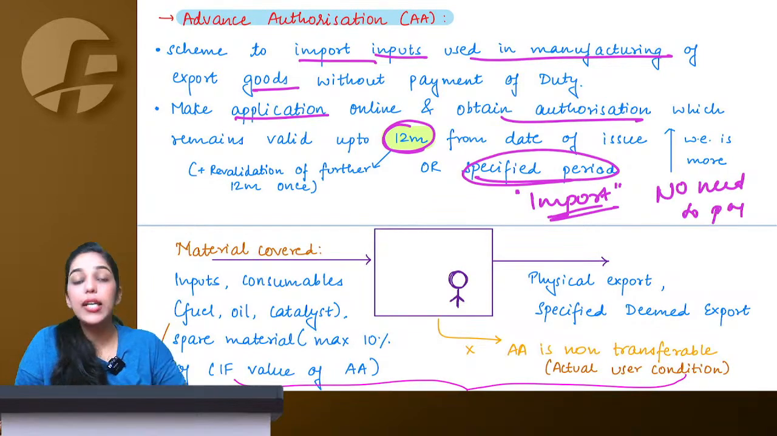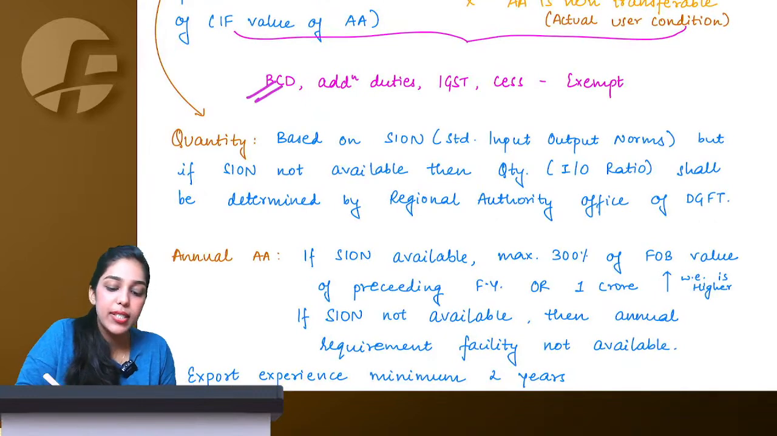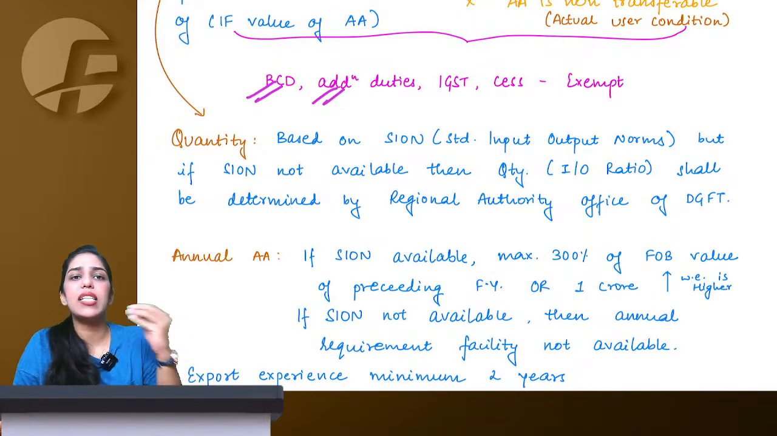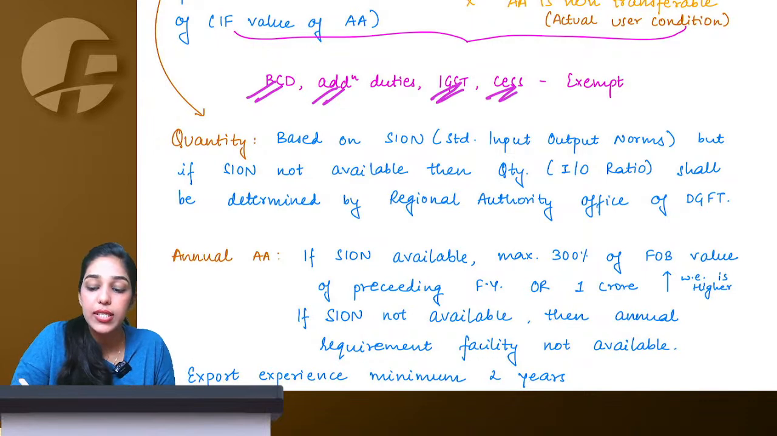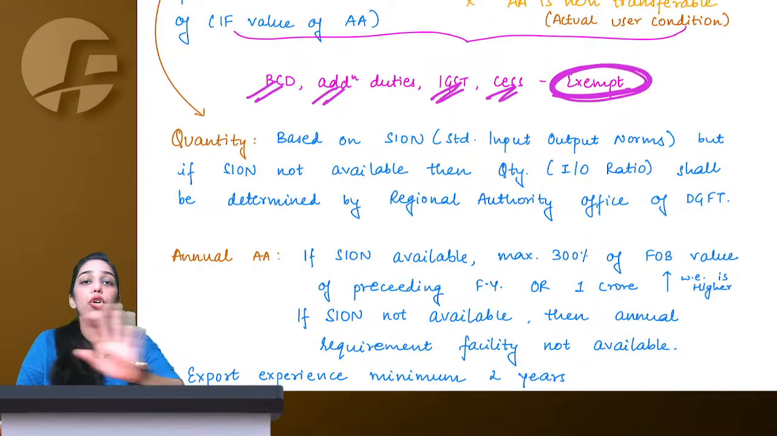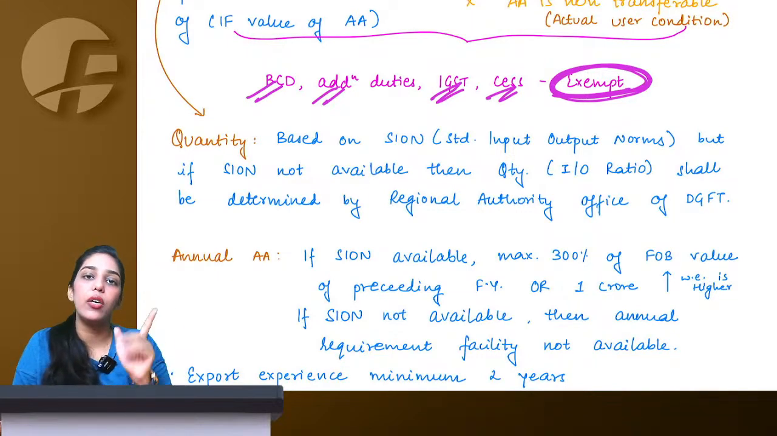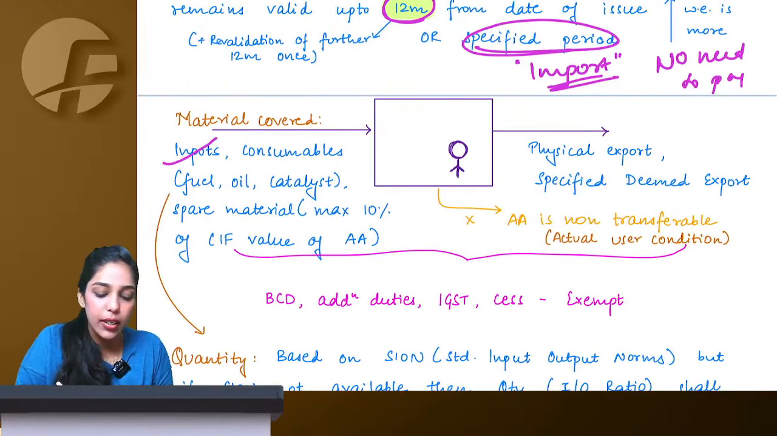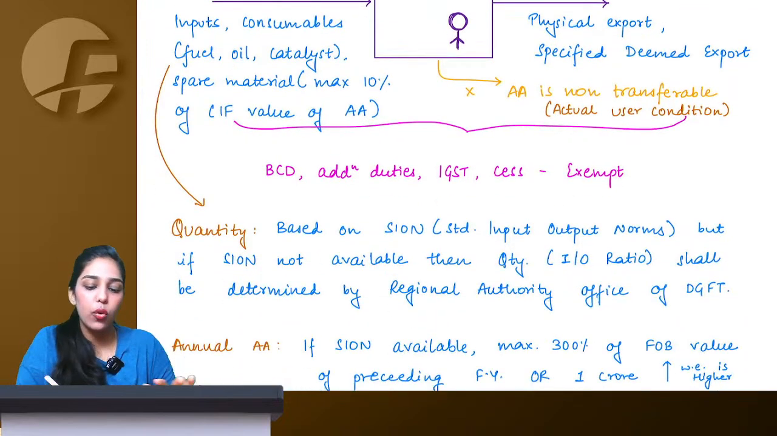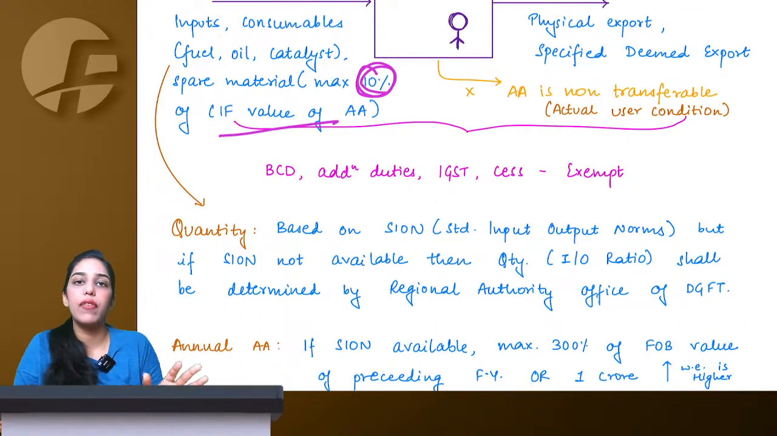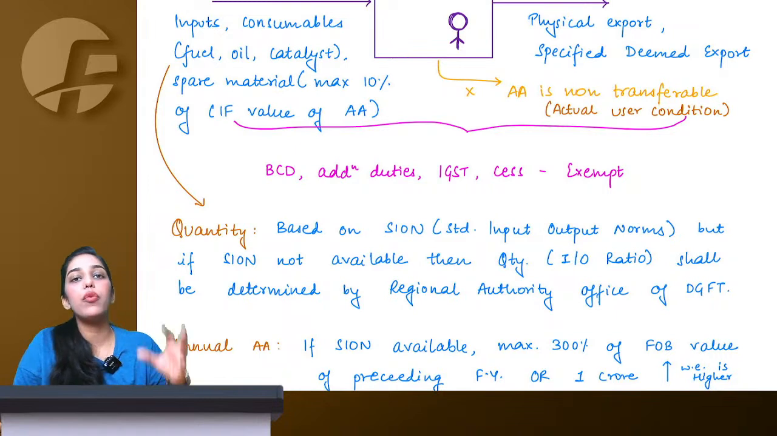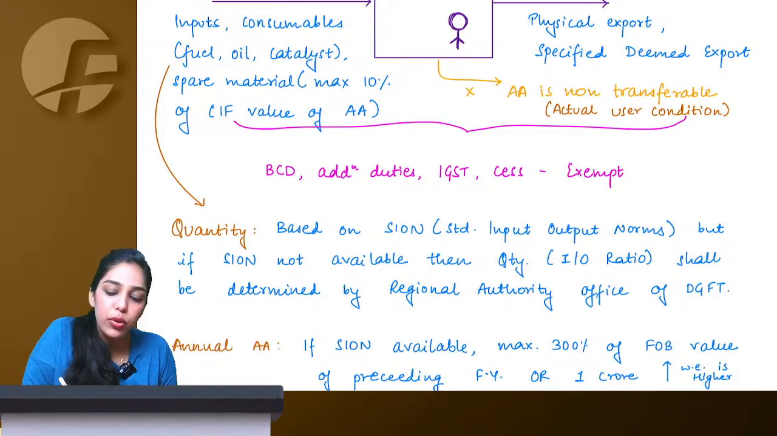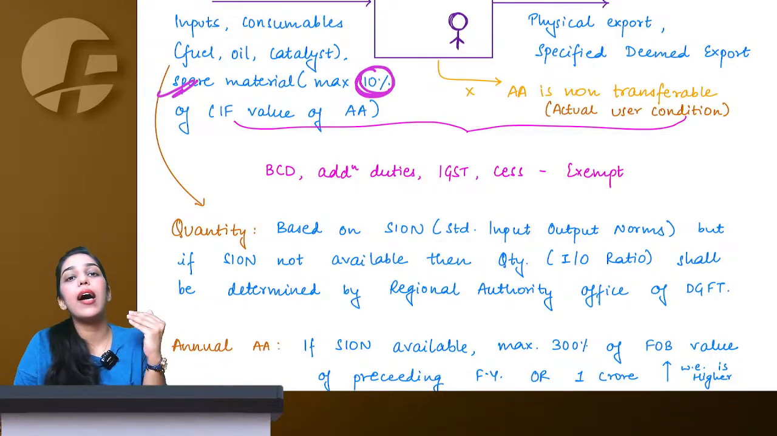No need to pay any duty means all of your duties: your basic customs duty, any additional duty, safeguard duty, anti-dumping duty, IGST, everything is exempted. No duty you have to pay if you are importing certain goods within that specified period and you have advance authorization. What all can I import, ma'am? You can import inputs, consumables, fuel, oil, catalyst, and spare materials are also allowed if they are maximum 10% of your CIF value. So whatever is your CIF value of import, up to 10% additional spare materials are also allowed.